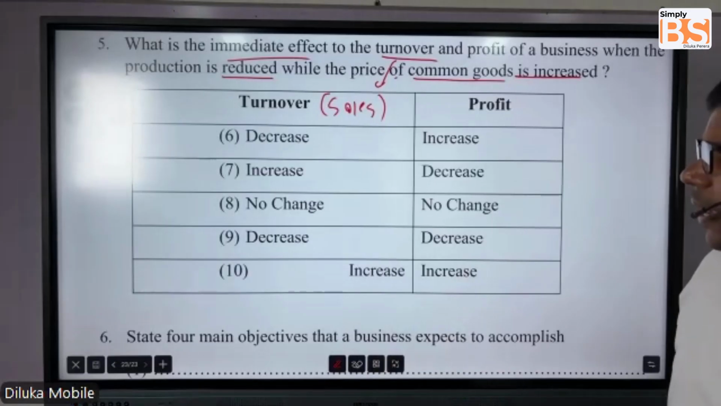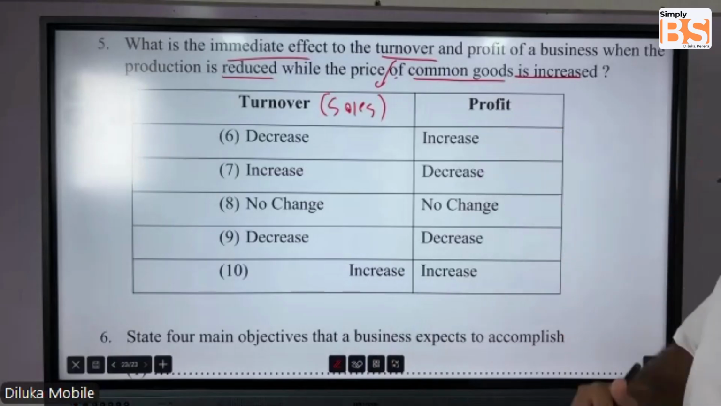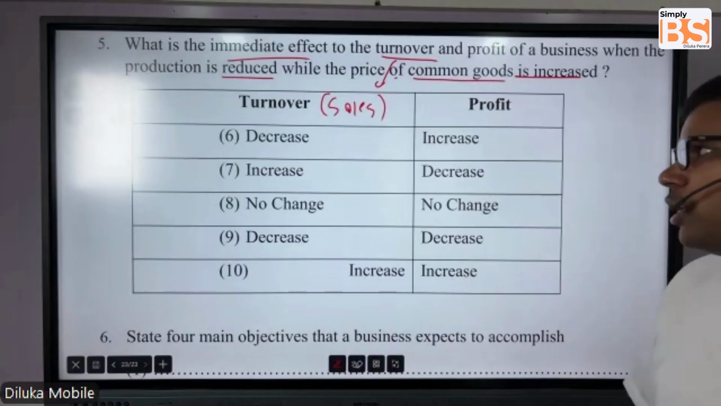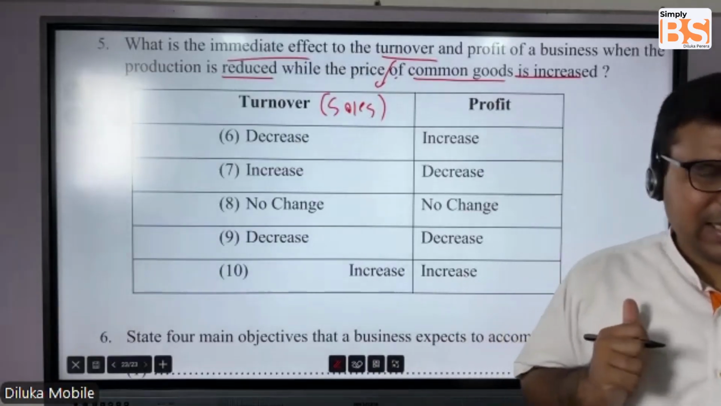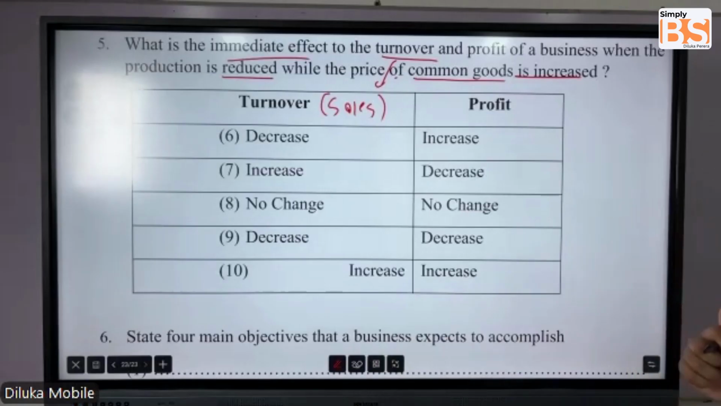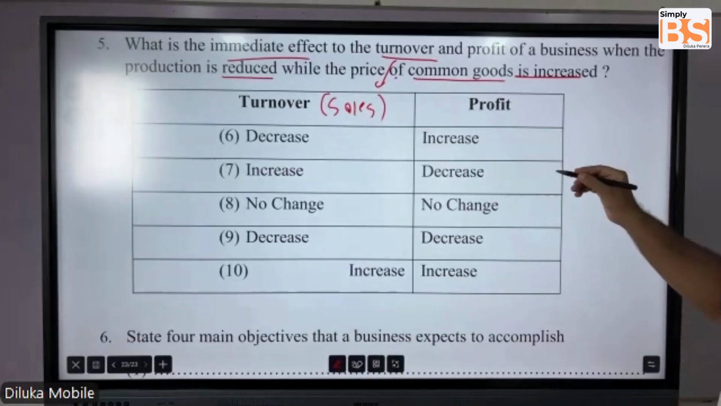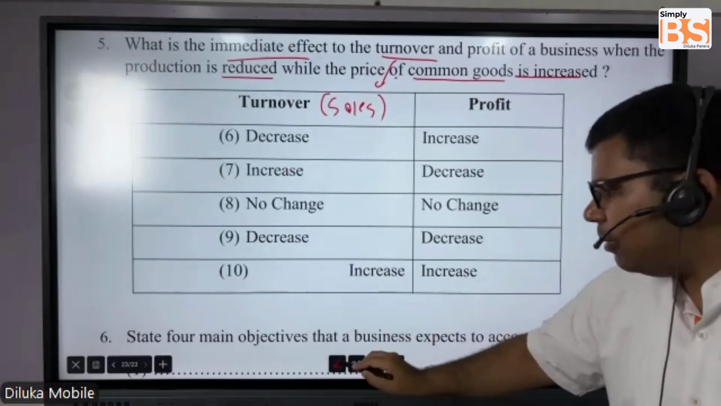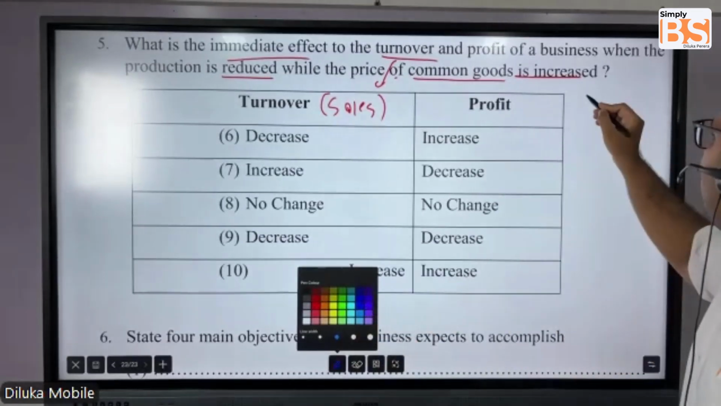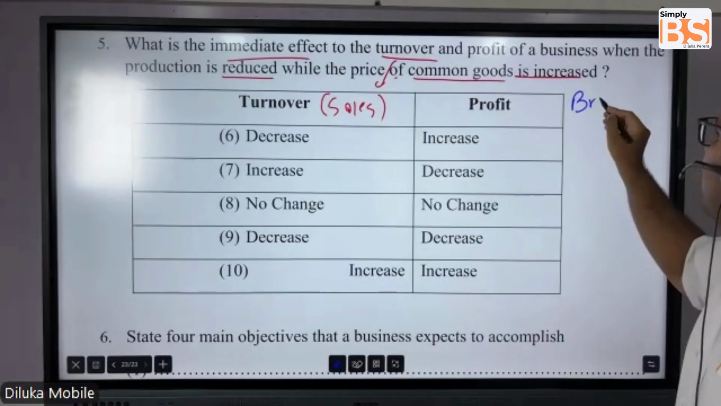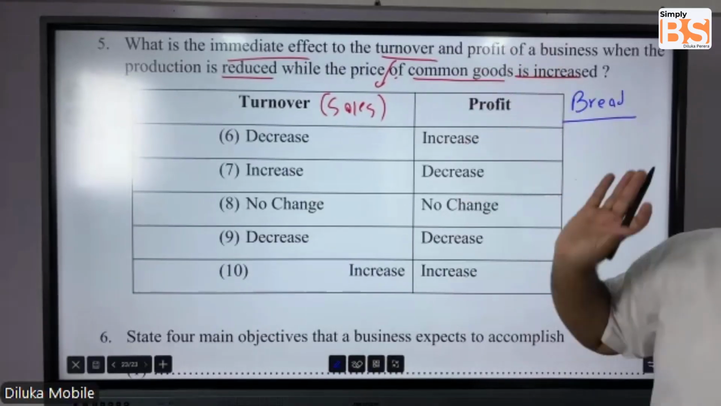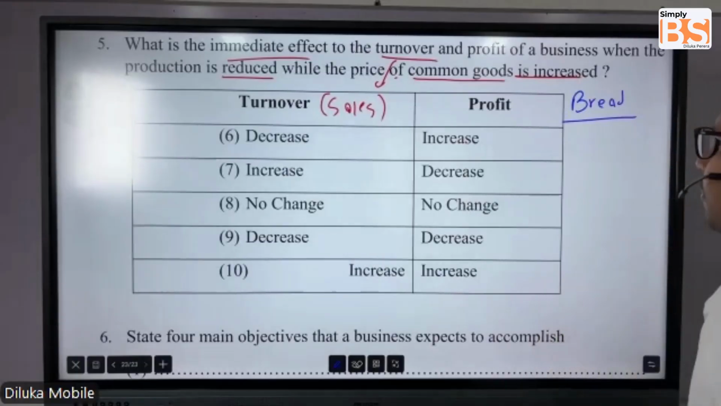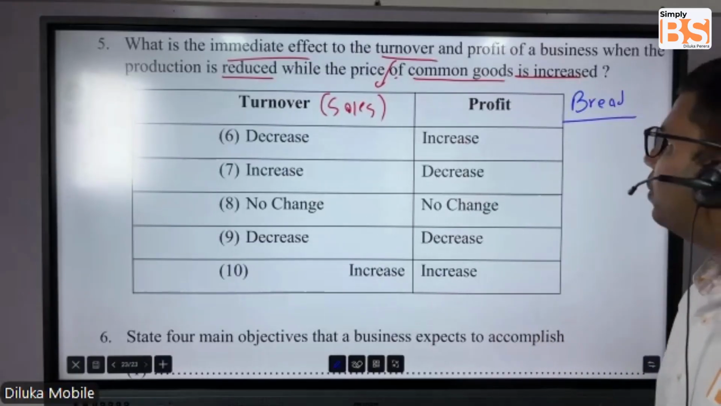When the production is reduced, now let's say as an example, let's talk about bread. Let's take bread as an example. Before any of these things occurred, we'll say we used to produce, let's say,